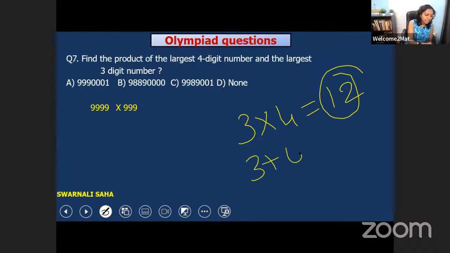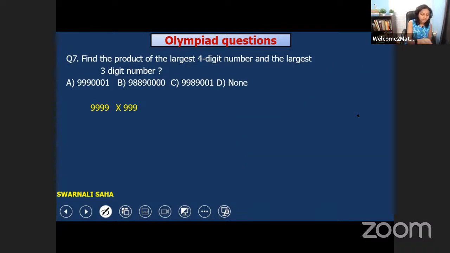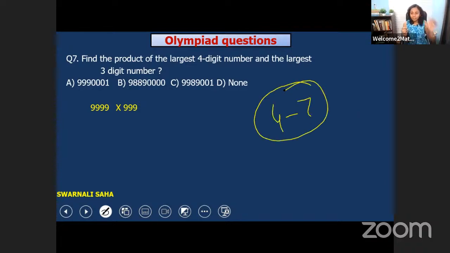Just like whenever we add 3 plus 4 and we get 7. We add two whole numbers and get a whole number, 7. So it is called closure property. But in subtraction, if we subtract 7 from 4, the larger number from the smaller number, it's not possible. We cannot get a whole number. So that is why in subtraction, closure property is not possible. So in addition and in multiplication, the closure property holds. Okay, got it?